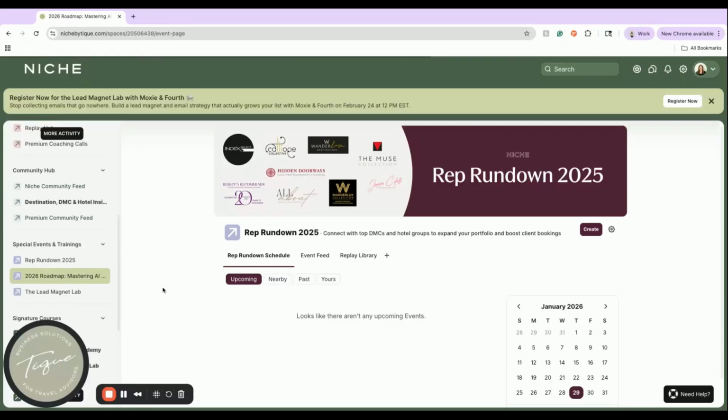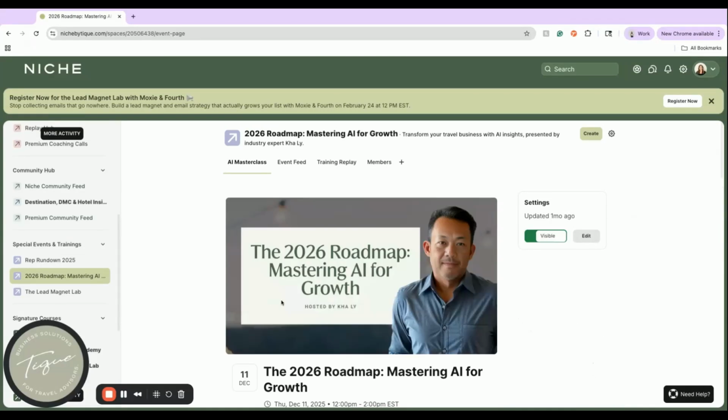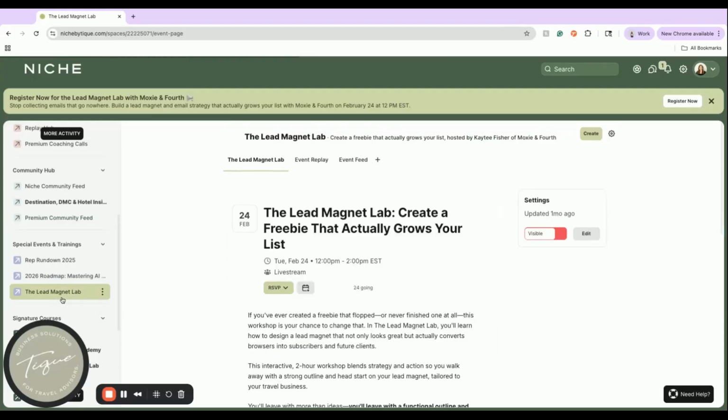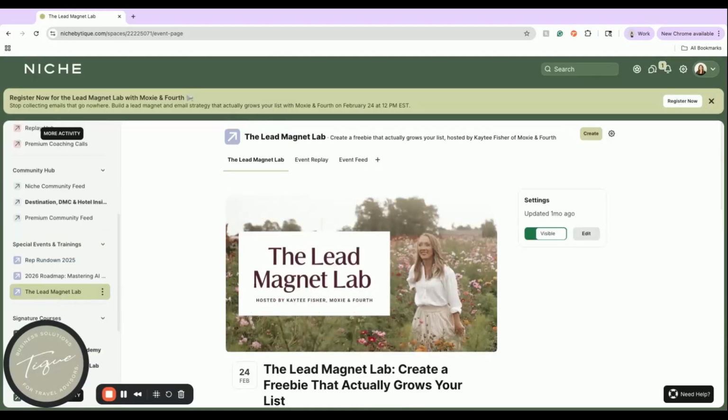We also included the 2026 Mastering AI for Growth event inside our platform. And that was complimentary for our premium members, and it was available at an early access for our Essentials and Pro members. And then we did open that up to the general public. Our Lead Magnet Lab, however, is going to be only available for niche members. So again, that's an optional training that's going to be available for Essentials and Pro for $37. And then it is included in the premium. So I hope this is helpful.